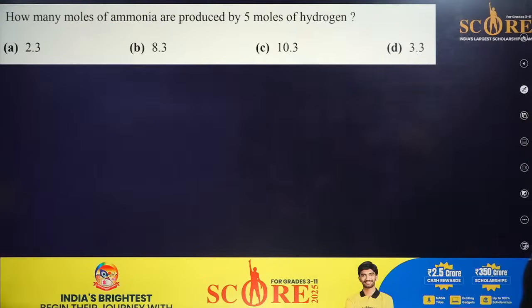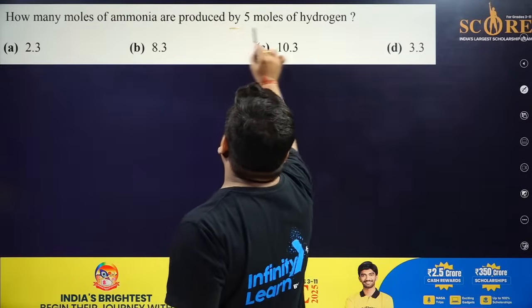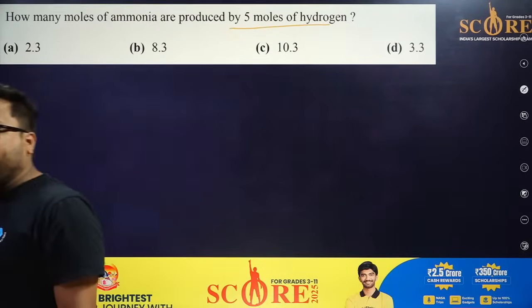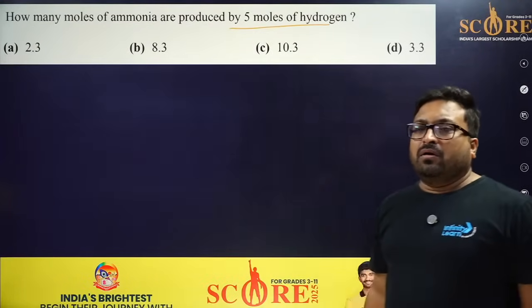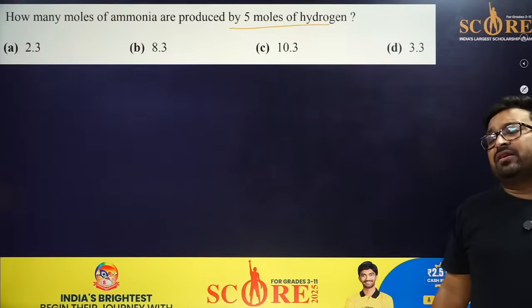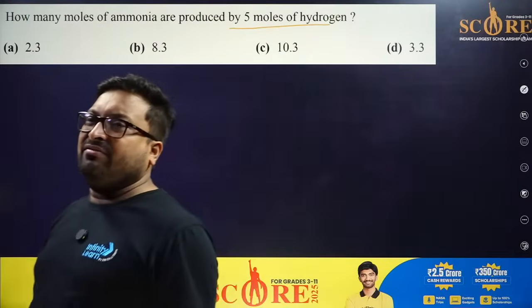Okay, let's come to the next part. How many moles of ammonia are produced by 5 moles of hydrogen? If nothing is given in this question, so please take your time. This is a very basic question, actually, very basic.